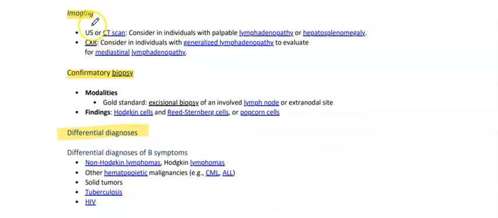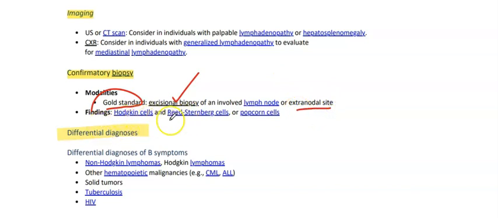Imaging can also be used, for example ultrasound, CT, and chest X-ray, to evaluate for lymphadenopathy, hepatosplenomegaly, generalized lymphadenopathy, and mediastinal lymphadenopathy. For confirmation, the gold standard test is excisional biopsy of the lymph node or extranodal site.